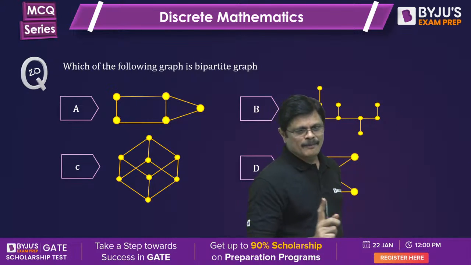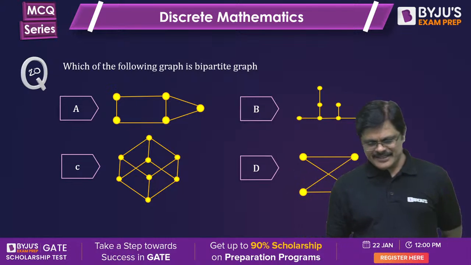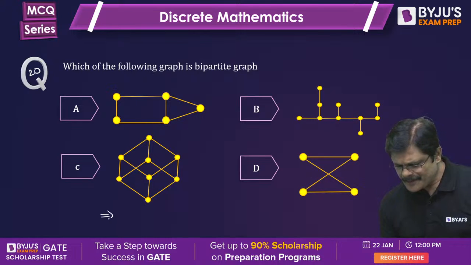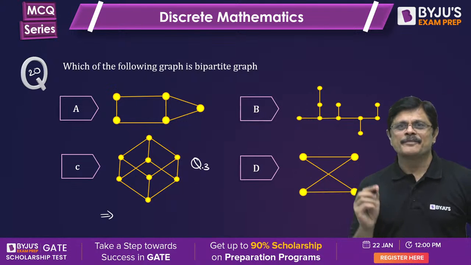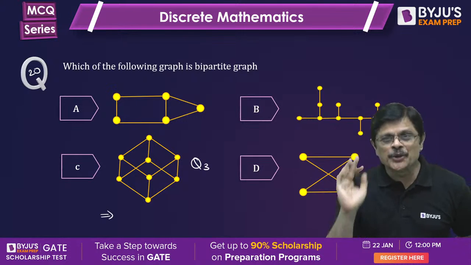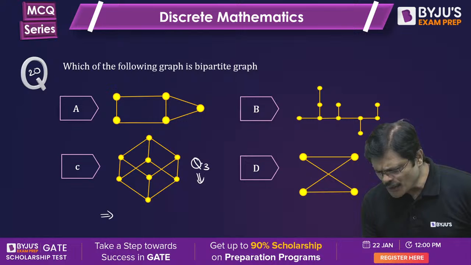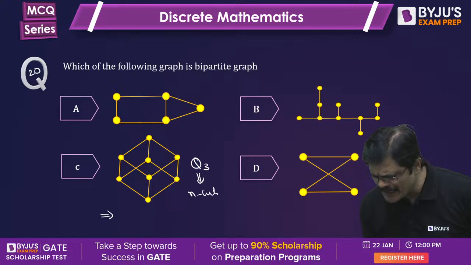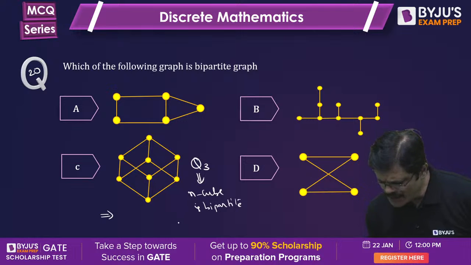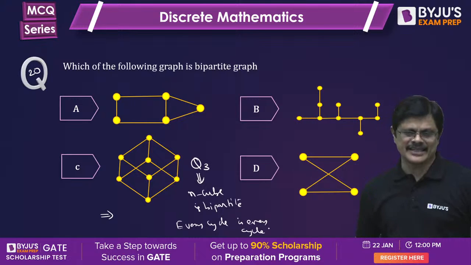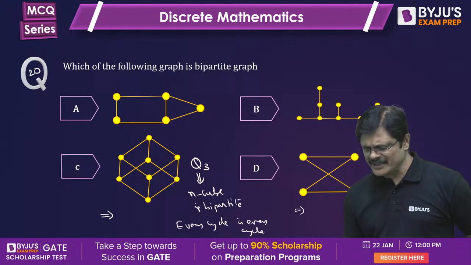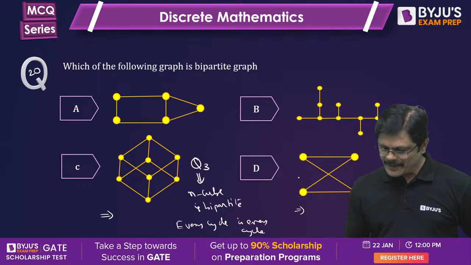See, my dear friends, here it is a Q3. Every n-cube, not only Q3, is bipartite. Why? Because every cycle is an even cycle. By looking at it, you can say it is bipartite.